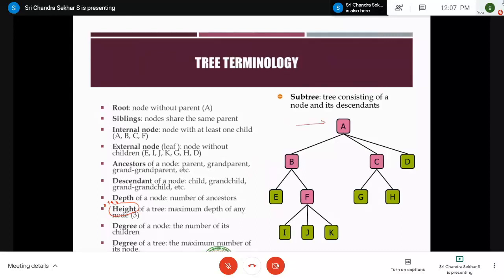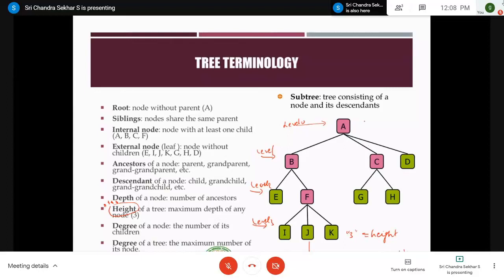So here we represent the root as level 0, this level as level 1, this is level 2, and this is level 3, right? So the maximum depth is 3, which is the height. Similarly, assume that we have one more node called L. Now this single node is represented with level 4. Therefore, the maximum depth is 4, which is equal to the height. Very important concept regarding the height.